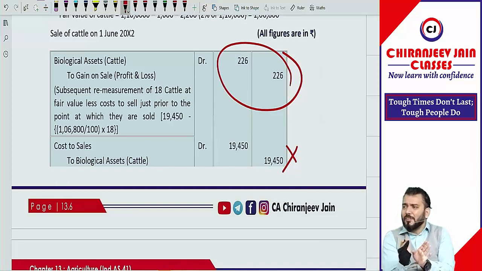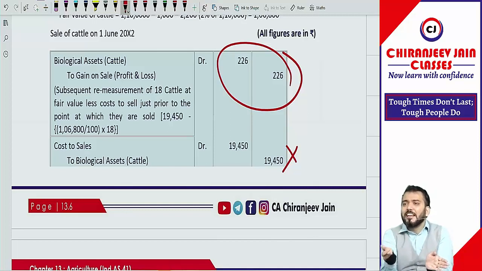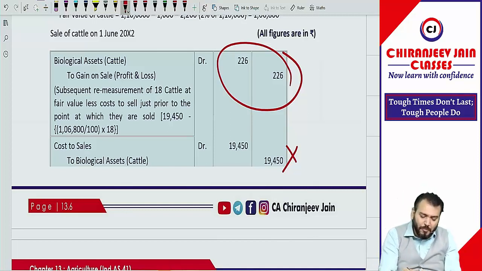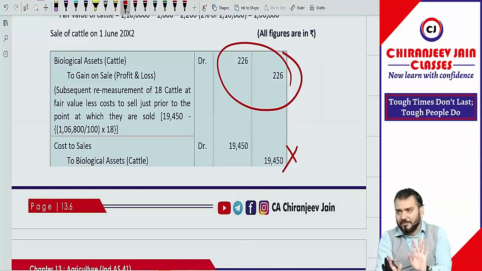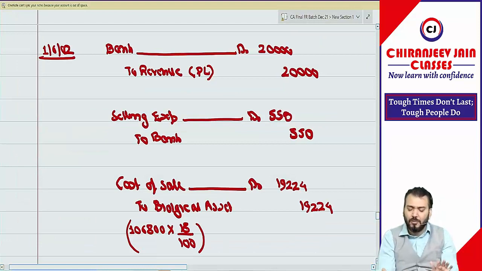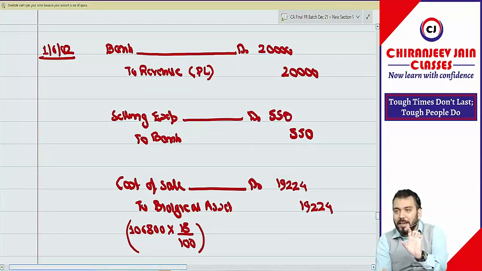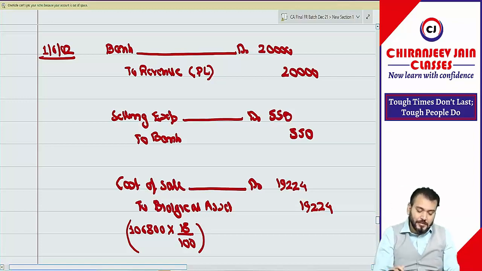But can I say, when we recognize revenue, then we recognize cost of sales, and cost of sales will always be at carrying amount. Cost of sales will be recognized at carrying amount. So from my point of view, this journal entry is not correct. However, the end result is same. The impact in SOPL remains same. Understood? So follow this only, whatever I have done, nothing to worry, you'll get marks. Because the net impact remains same. Correct?